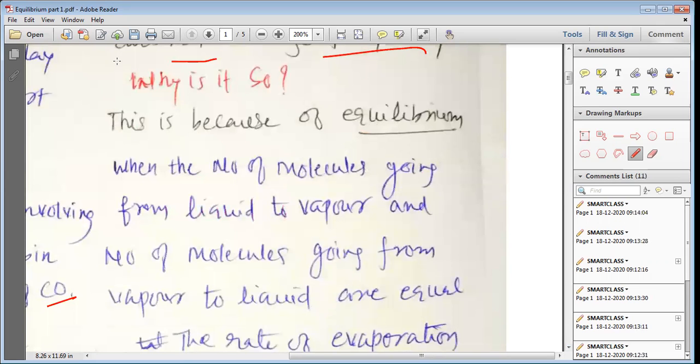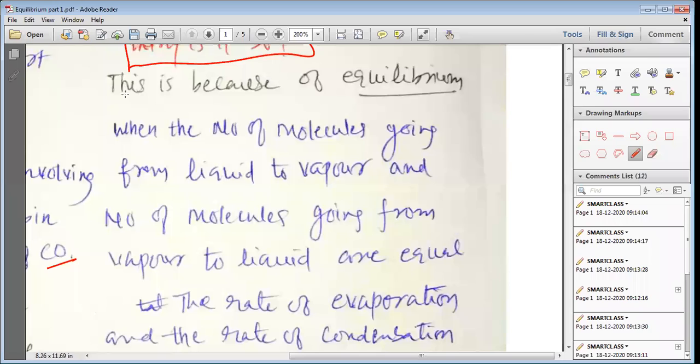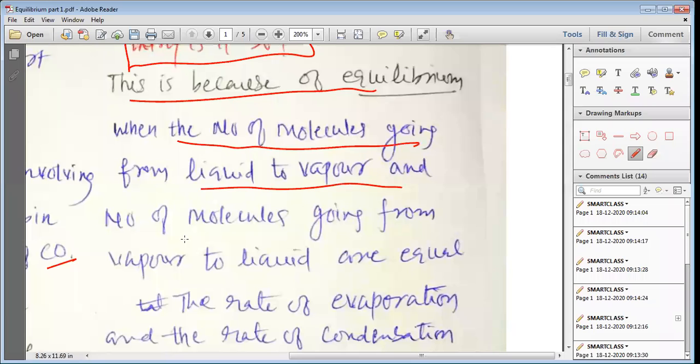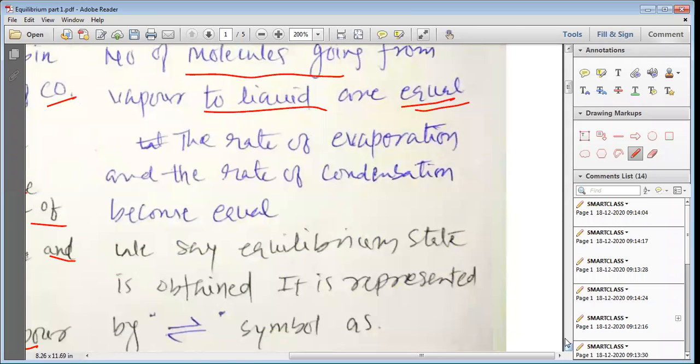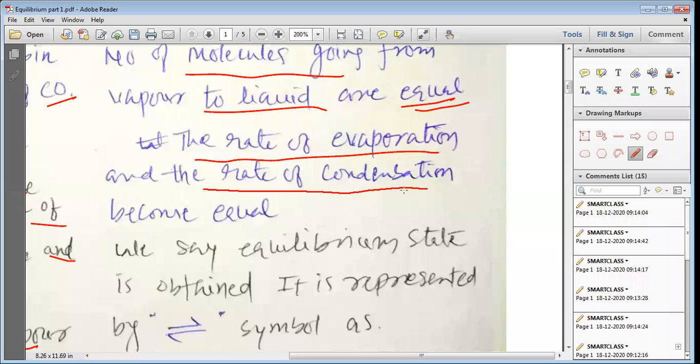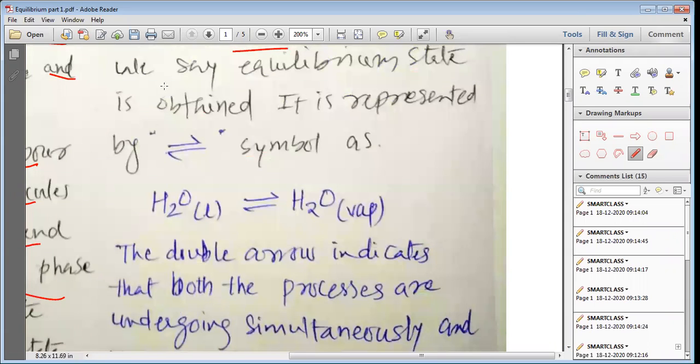So why does the vapor pressure turn constant after some time? The vapor pressure is constant because of equilibrium. When the number of molecules going from liquid to vapor and the number going from vapor to liquid become equal, that means the rate of evaporation and the rate of condensation become equal. We say the equilibrium state is obtained.